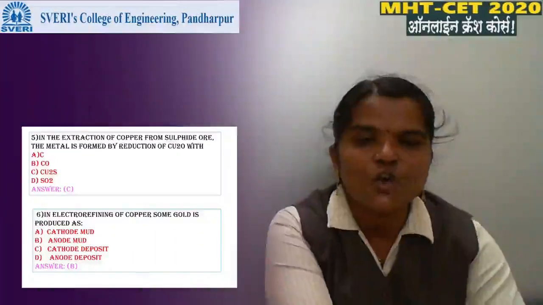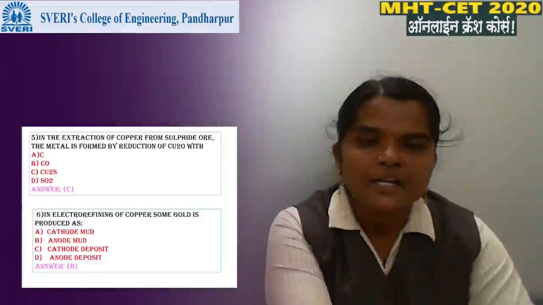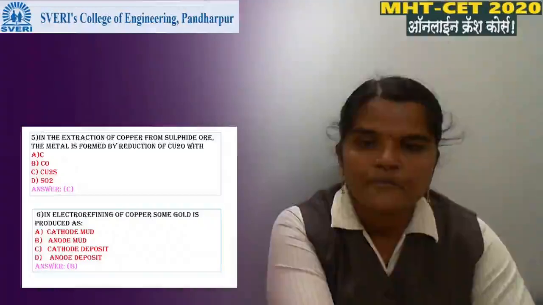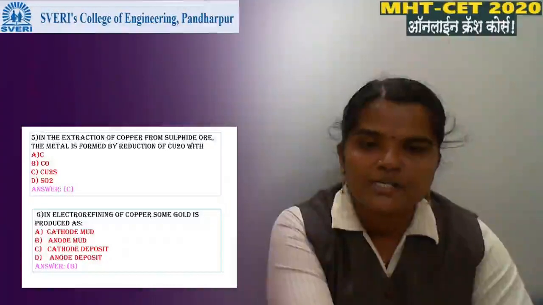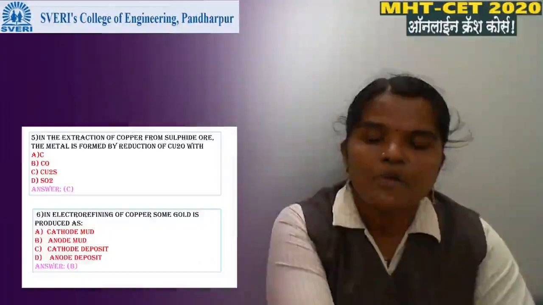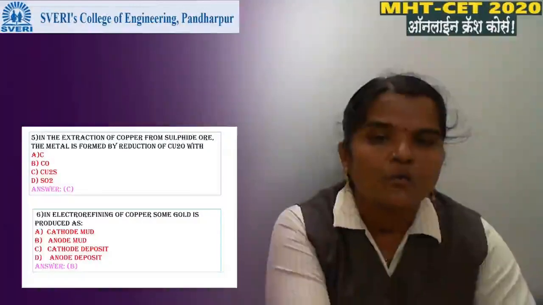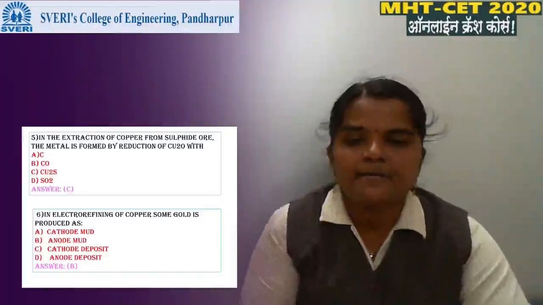In the extraction of copper from sulfide ore, metal is formed by reduction of Cu2O with: option A carbon, B CO, C Cu2S, D SO2. Option C is correct because when we heat the Cu2O with the Cu2S, we get Cu, meaning we get metal. Then next, number 6.